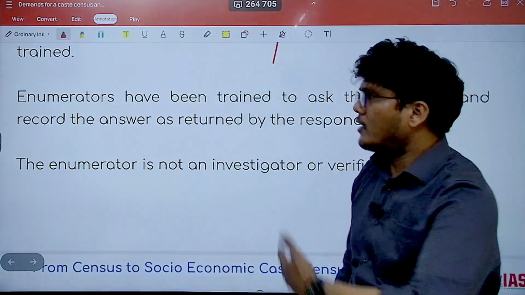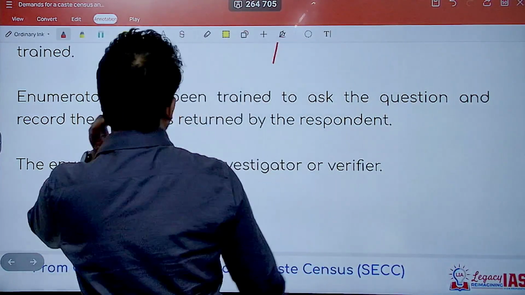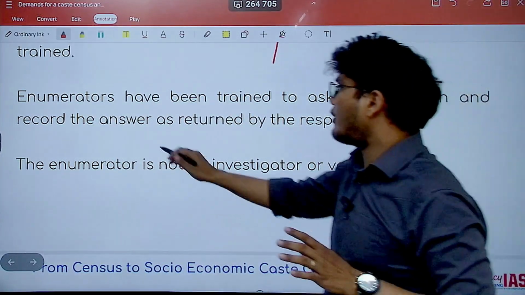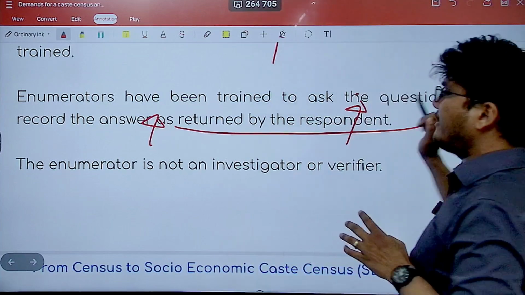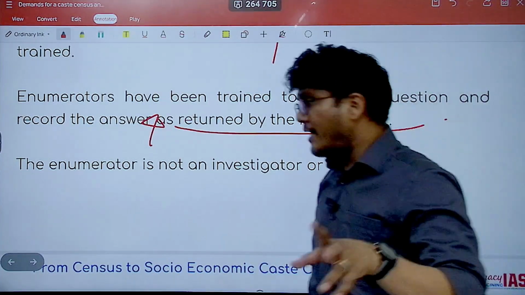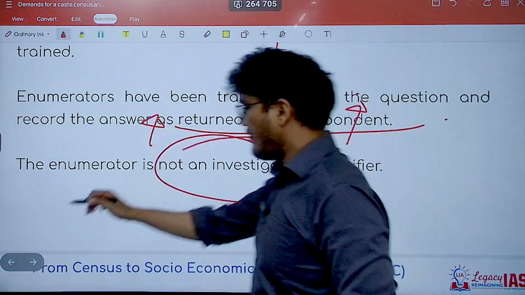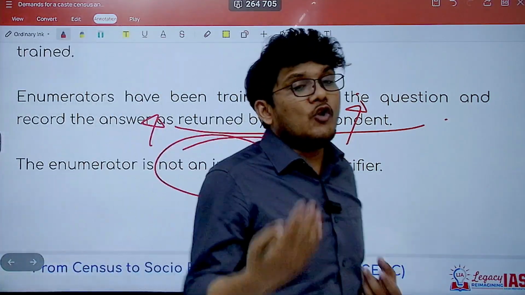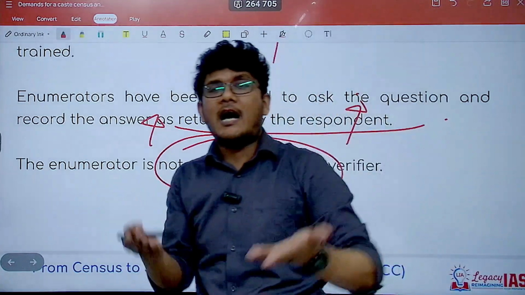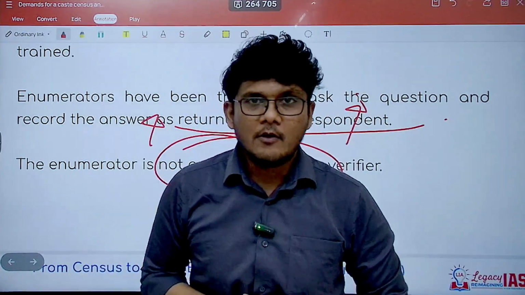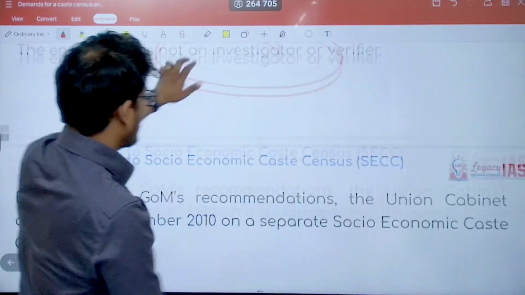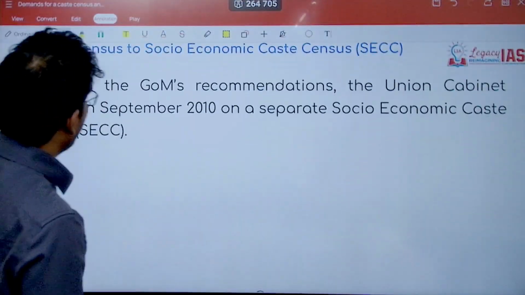that have come and gone, which said that enumerators are trained to ask the questions and record observational data. They will record the answers as returned by the respondent. The enumerator is not an investigator or a verifier. They can neither investigate nor verify the document or the caste document which is given to them. So it is not possible to do a caste census, is what is coming out of this, right?